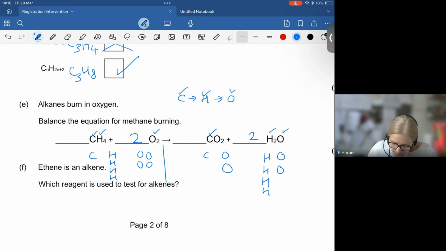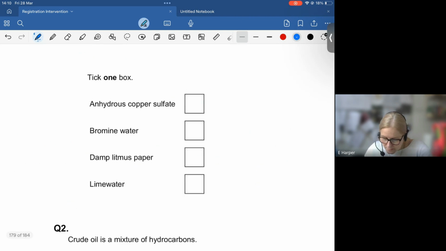The final one was asking you how you test for an alkene using a reagent. A reagent is just the name of the chemical that you use to do the test. So let's go and have a look at the options you have. You've got 4 options here, and every single one of them is a reagent for a test for something, and they're all ones you need to know. So it's worth having a look at them as we go through these.